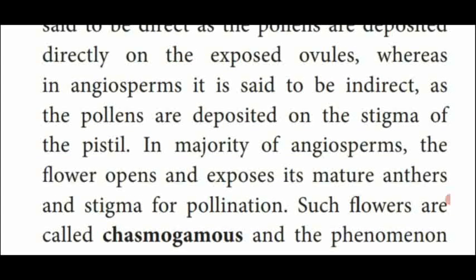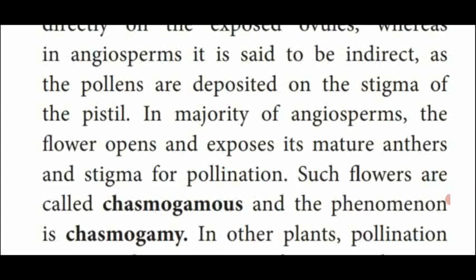In the majority of angiosperms, the flower opens and exposes the sex organs, such as the anther and stigma, that is androecium and gynoecium, for pollination. But in some plants, the flower does not open and does not expose the sex organs.